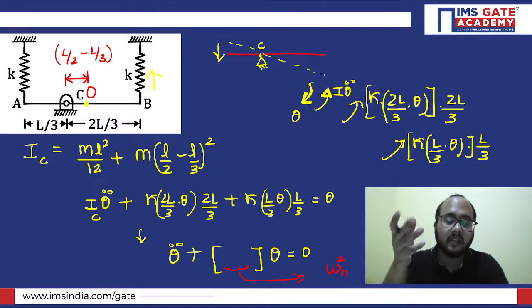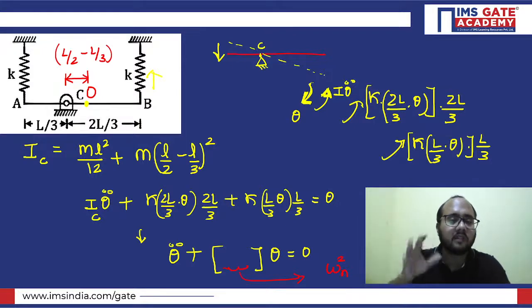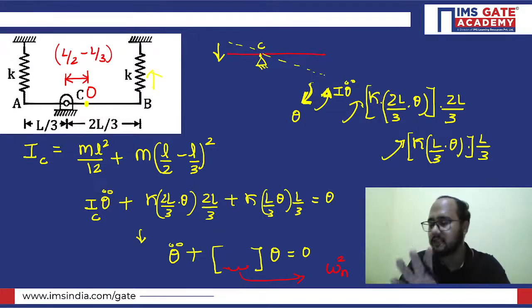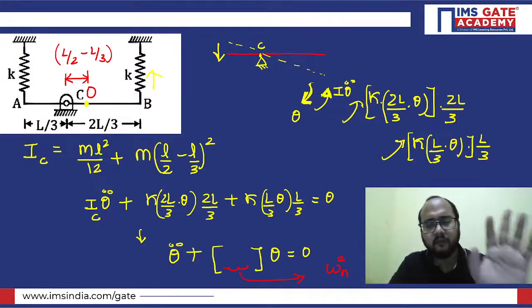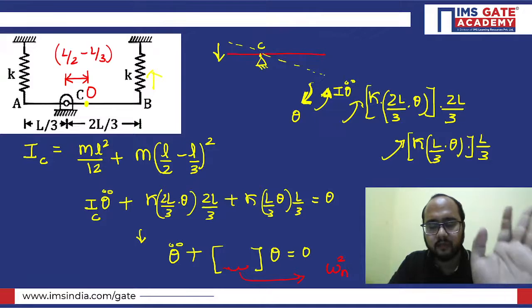The silly mistake is that they neglect the sense of rotation. In some questions they put negative signs, positive signs, and they forget about the sense of rotation. So you have to take care of the sign. Because the sense of rotation is there, you need to consider the sign as well. Is this point clear? Right. So in this way you can easily calculate it.